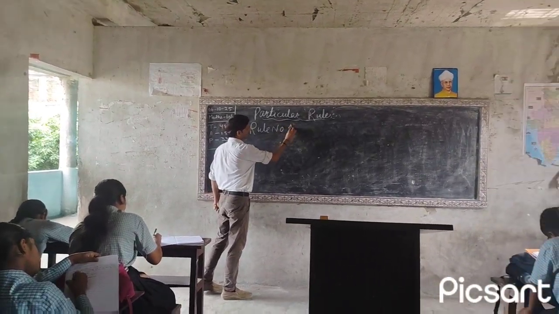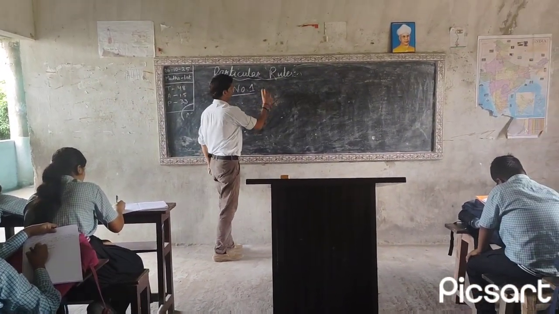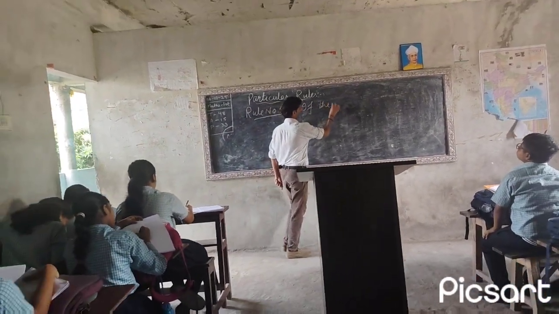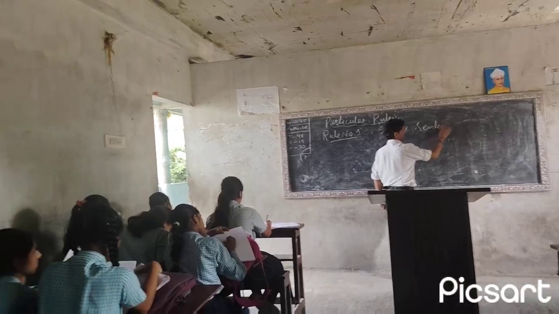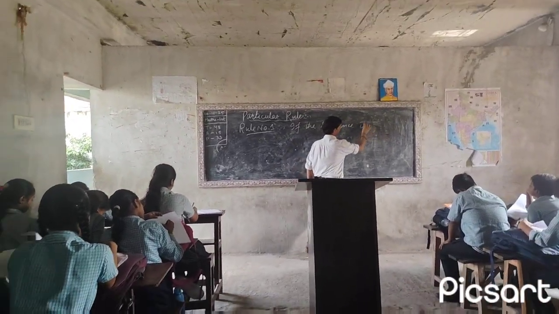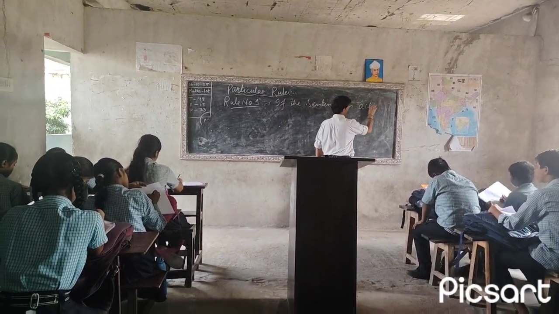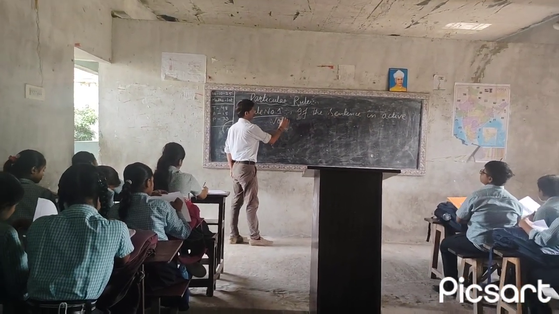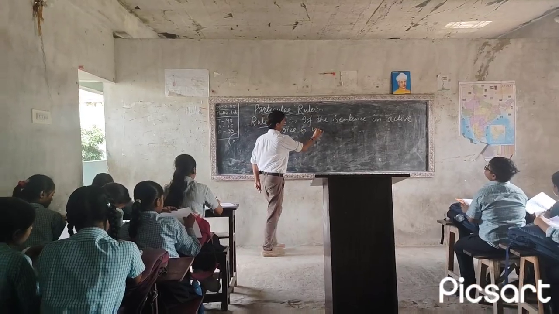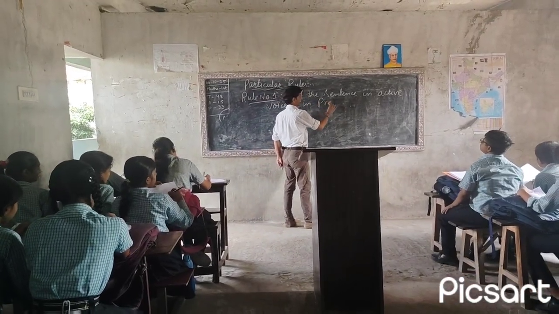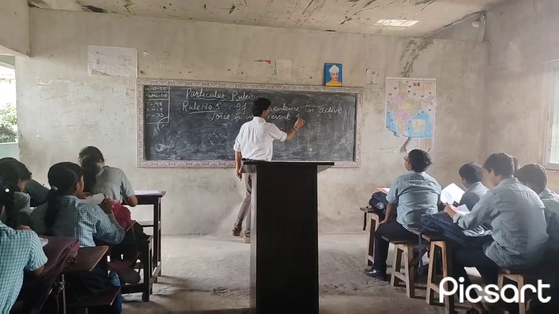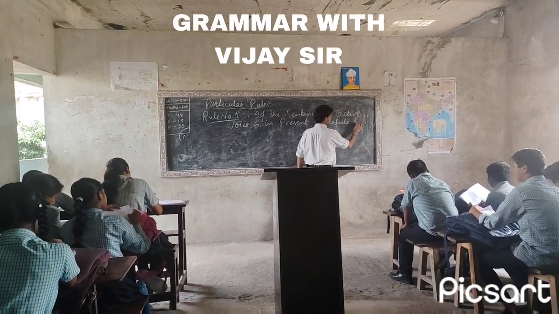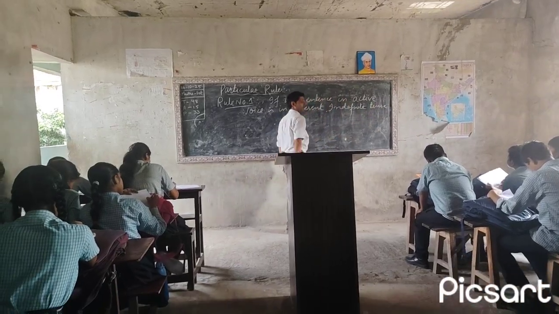What does rule number 1 say? Just look at it. If the sentence in active voice is in present indefinite tense, then what you have to do?